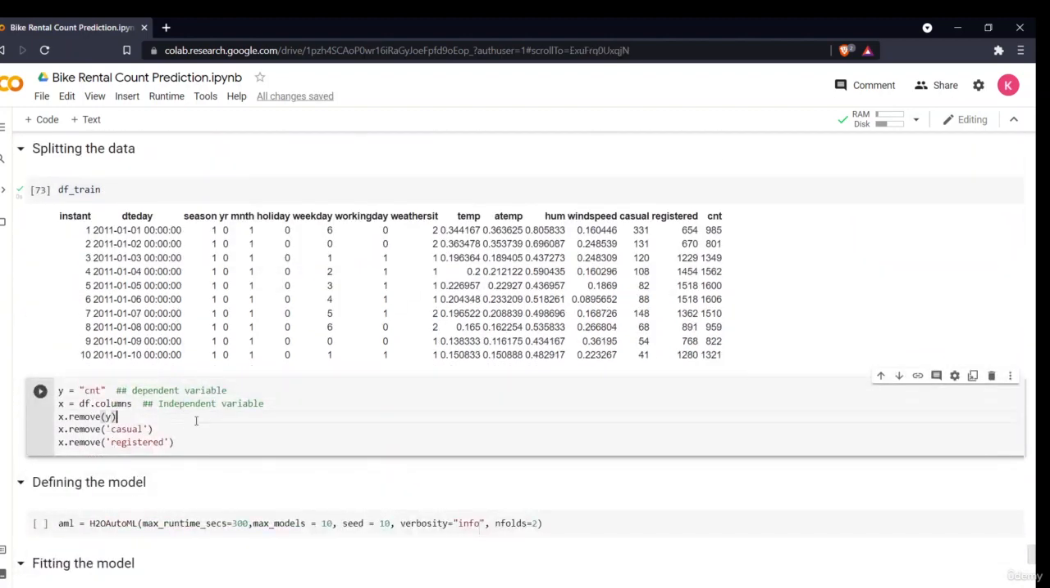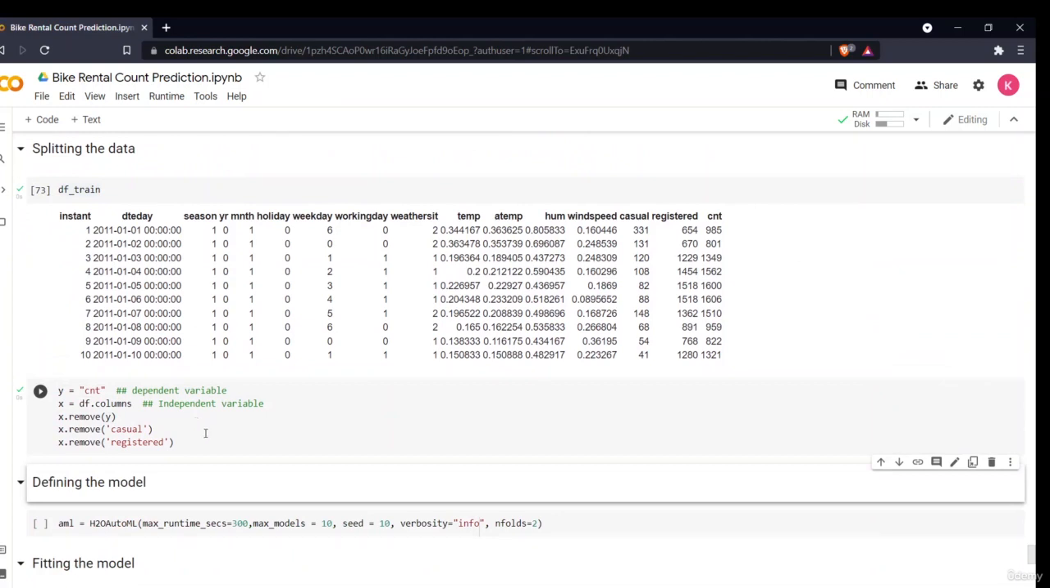Then we'll split it into dependent and independent variables. My y is cnt, that is the count, which is my total count and my dependent variable, and all of the df.columns are my independent variables. From that I remove y. Also I remove casual and registered, because count is the total sum of casual and registered, right? So we don't require these. Now x and y are available. I've defined the columns of my independent and dependent variables.